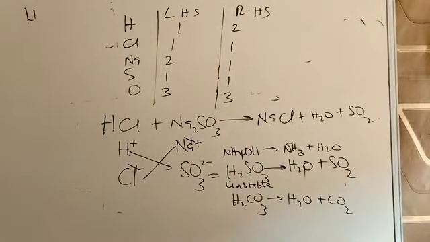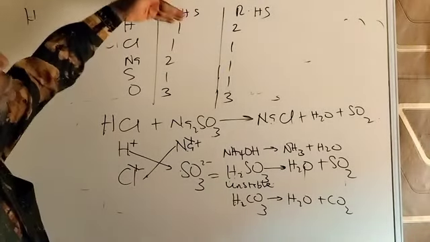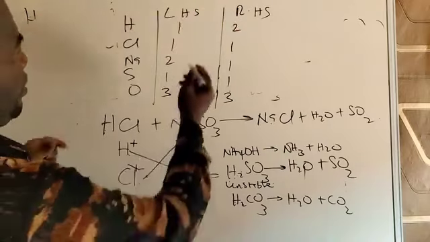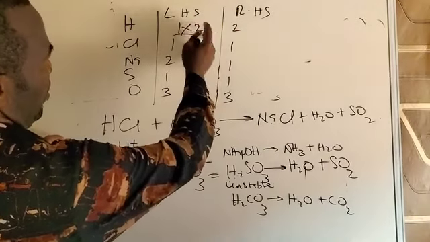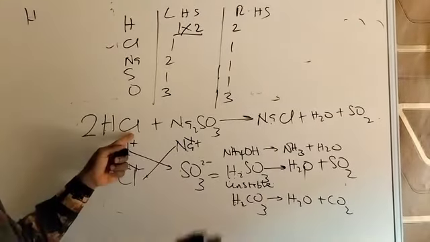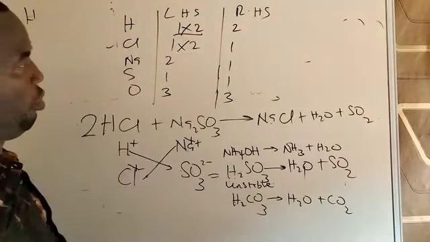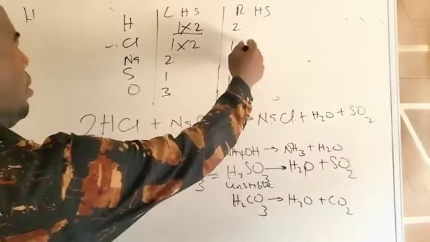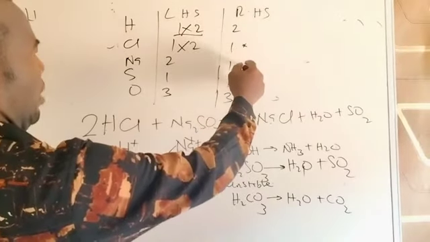Having done that, we now look at it. So the hydrogen is deficient. So I can multiply this side by 2 to make hydrogen balance. The left hand side, put 2 here. And that 2 affects chlorine, making it also 2. So I have chlorine on balance. I have sodium on balance.